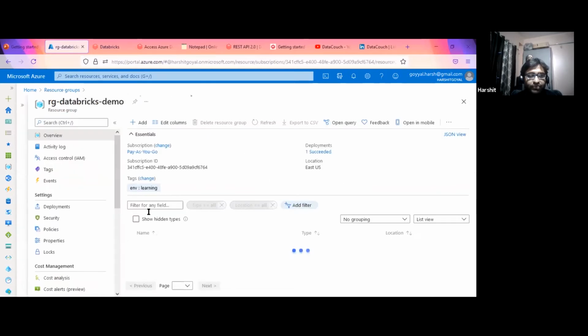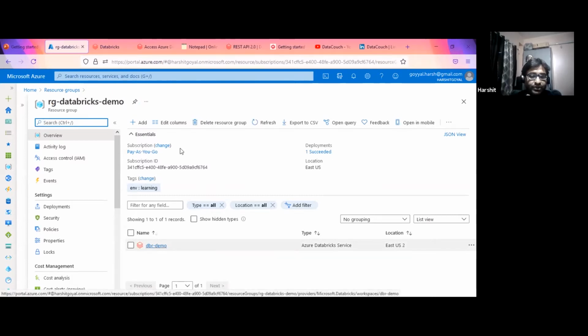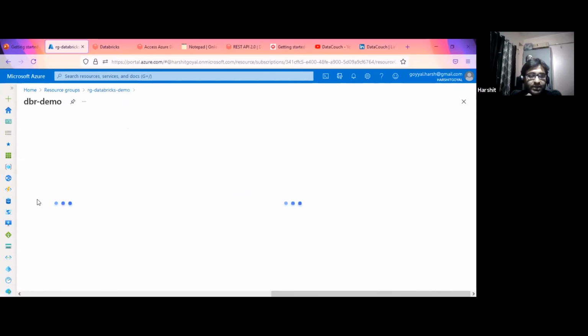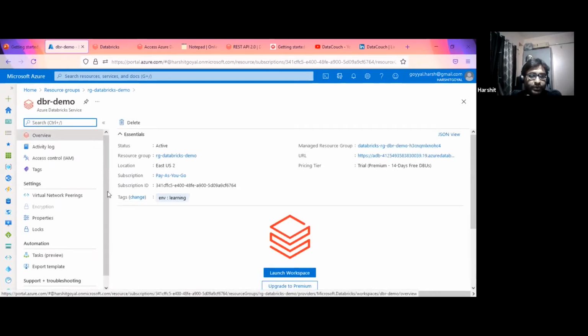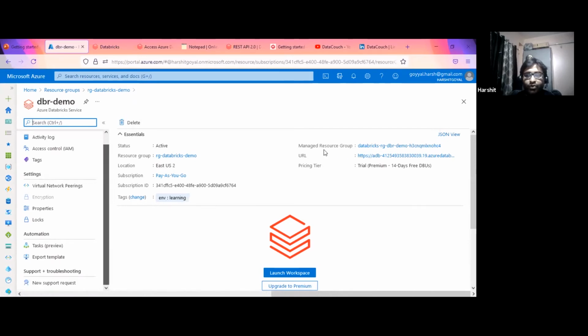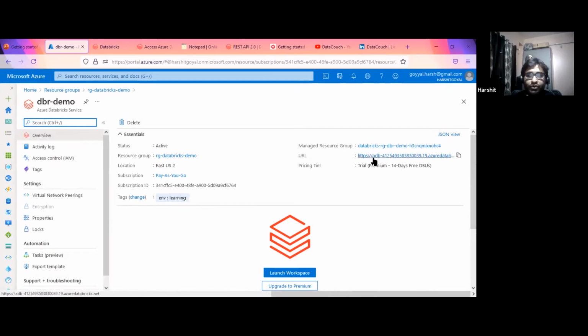And if you see this screen, this is one of my Databricks services that I'm using. I have already created this. It took around 4 minutes to deploy. You can see here a deployment successful. This is a Databricks service. If you click on this, it will land on another GUI, which talks about the Databricks properties, whatever the workspace we have. It talks about the managed resource group, the URL, the pricing tier, all those things. These are a few settings that it shows over here.